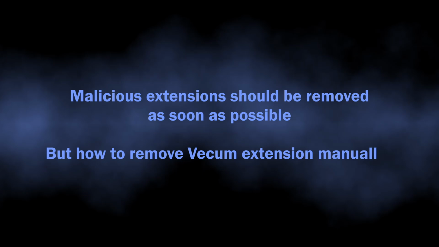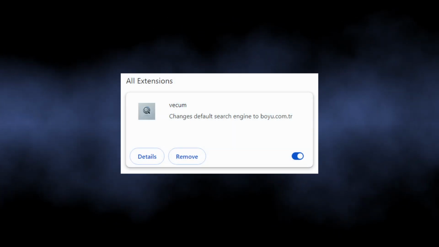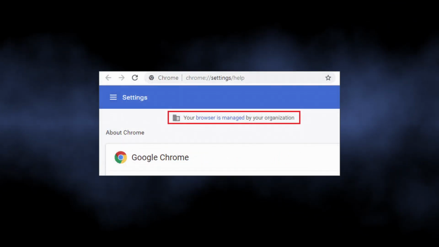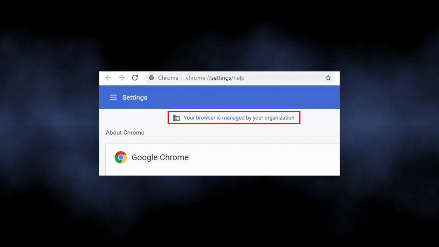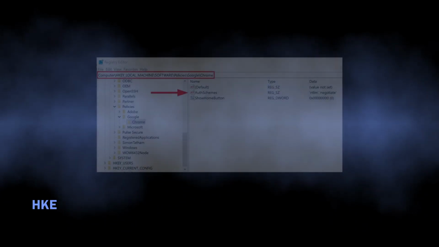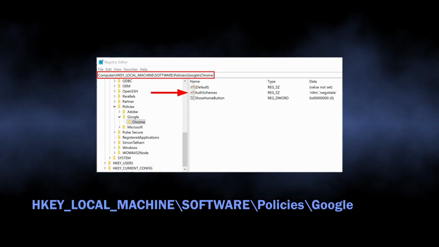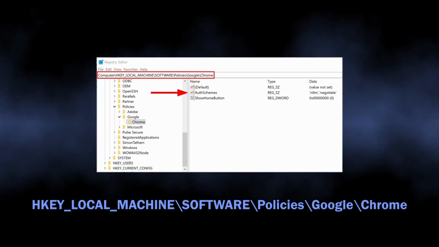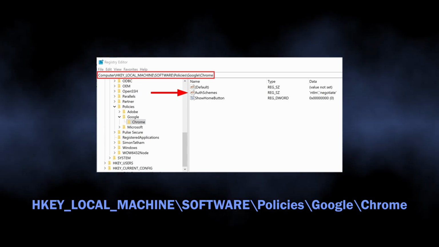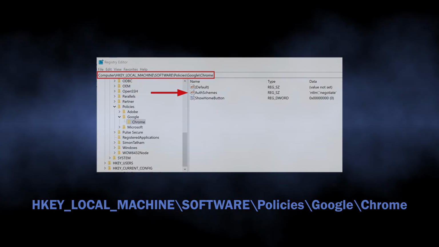Now let's discuss how you can remove the thing manually. The most obvious way, through the extension tab, just would not work, as during the installation this extension tinkers with registry keys of the browser. As a result of this, you see the infamous Manage by Organization line. Reverting this line so you can consequently remove the extension will require going through registry keys and deleting the one responsible for the problem. You see them now on the screen, and I will duplicate them to the video description.